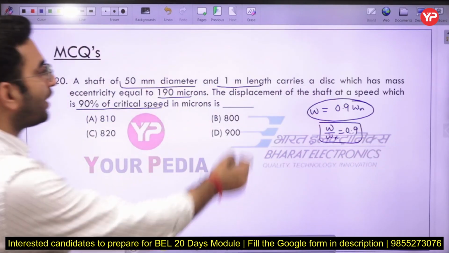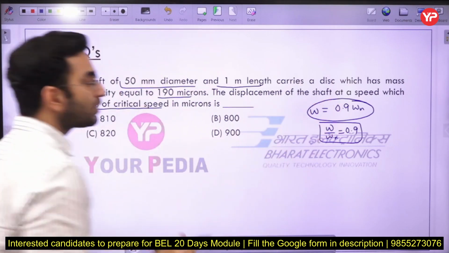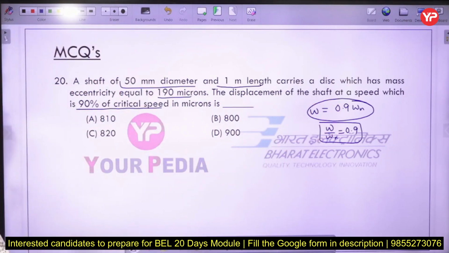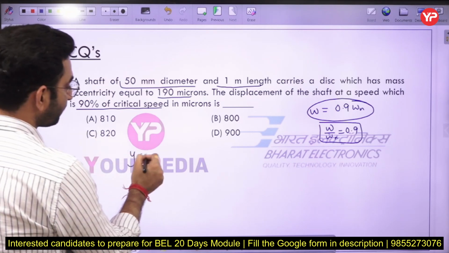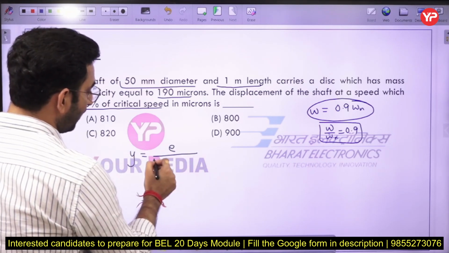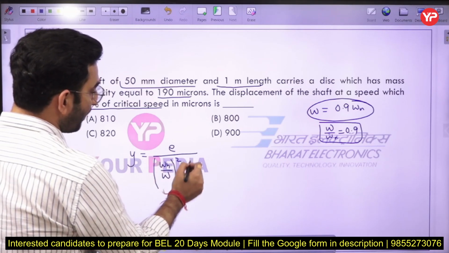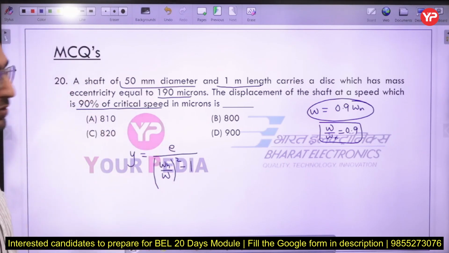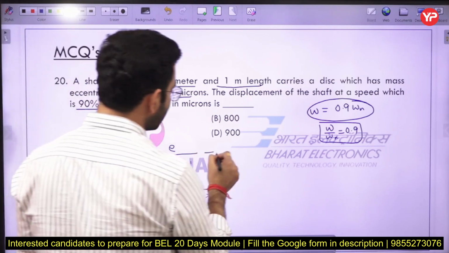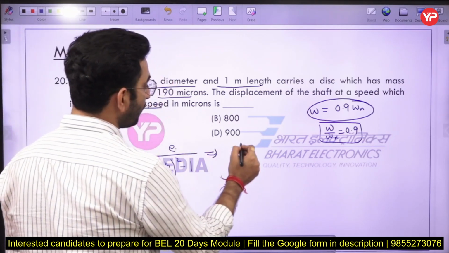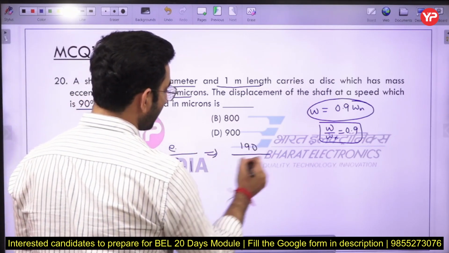Now what do you want to find out? The displacement of the shaft. In this case we have a direct formula for calculating the displacement: y equals eccentricity divided by (omega n by omega) squared minus 1. That is the direct formula we have to use. Eccentricity is given as 190 microns.